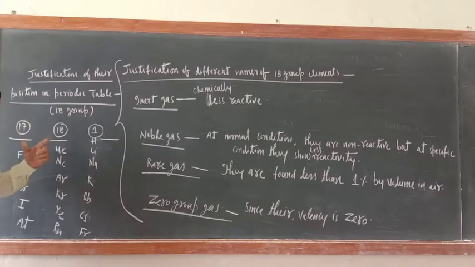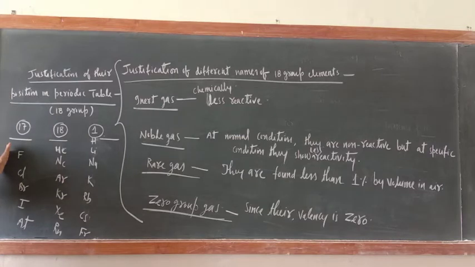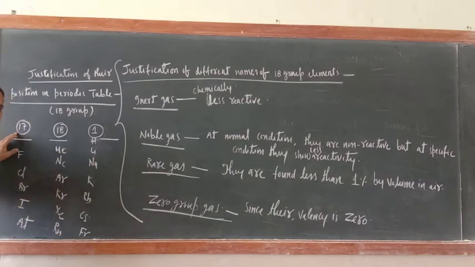You can take any property. Suppose I am taking electron affinity. The electron affinity of the first group is almost 0, but the electron gain enthalpy or electron affinity of the 17th group is the very highest. So from very highest to very low, if you are going like this, it is not a justification of the periodic table, because the periodic table says that elements should be placed in such a way that shows gradual change in their properties.